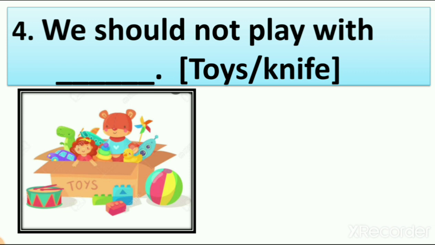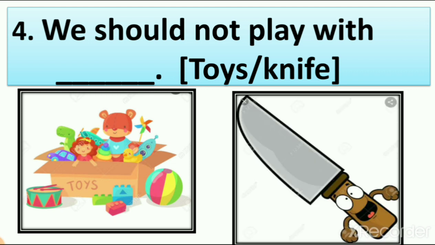Can you see any knife there? No. Any scissors? No. Any blades? No. Why? Because all these things are harmful to you. As we learn in lesson number 10 about sharp tools, we cannot play with sharp tools. Here you can see the picture of a knife, right? So toys and knife. With which things can you play?